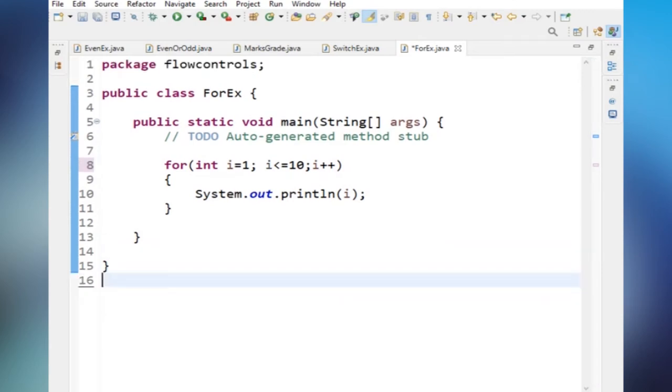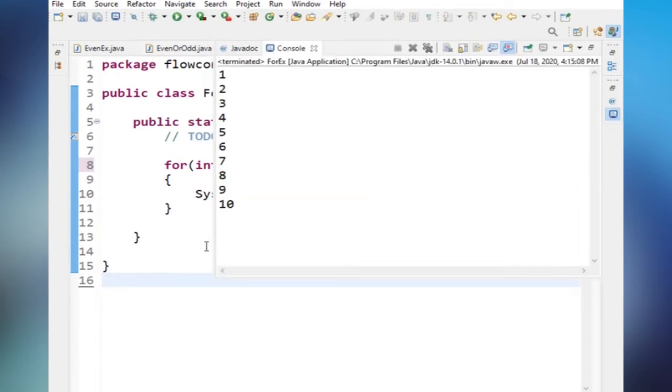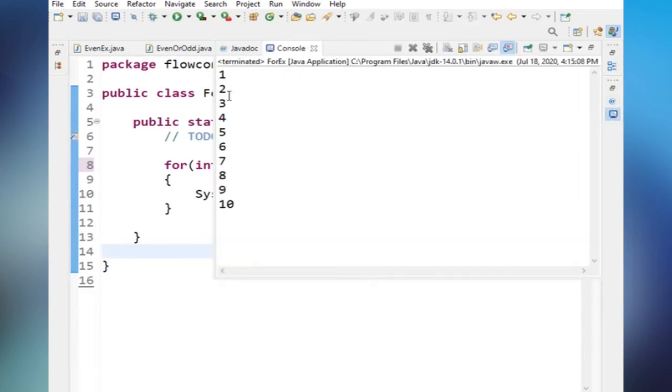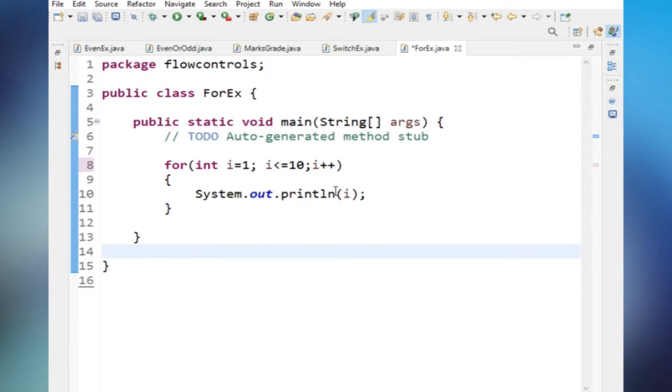So now see the output. 1, 2, 3, 4, 5. System.out.println: the ln means after printing the 1, it will go and take a new line. If I am not using ln, if I am using system.out.print, what will happen? It won't take a new line.